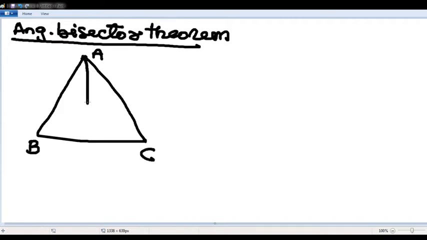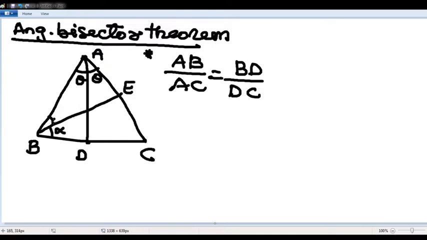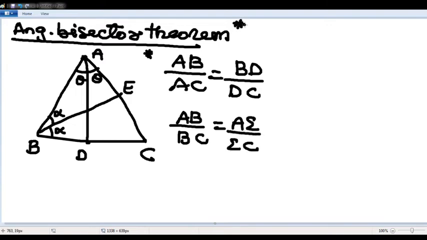In triangle ABC, if I divide angle A into two equal parts, theta and theta, then AB by AC equals BD by DC, where D is on BC. Similarly, if I draw another angular bisector dividing B into two equal parts, alpha, alpha, then AB by BC equals AE by EC. Angular bisector theorem.